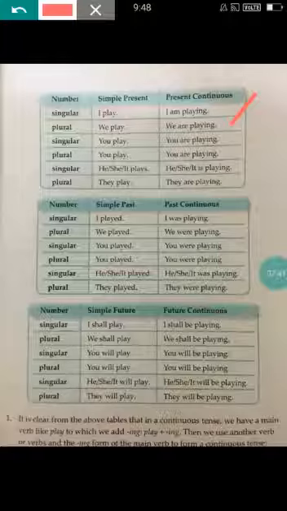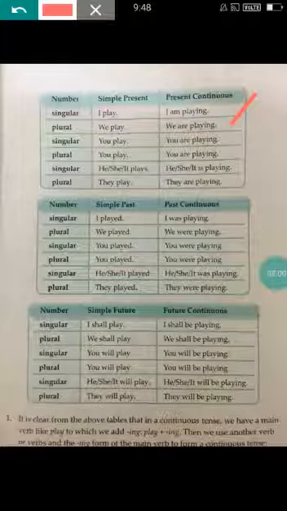For the ing form, if there is a helping verb like was or were, was reading, were reading, was is used for the singular form, and were is used for the plural form.